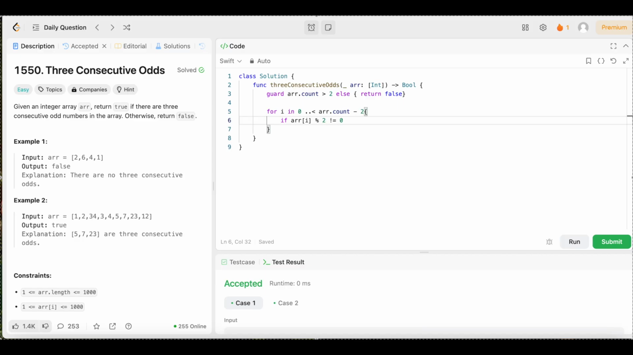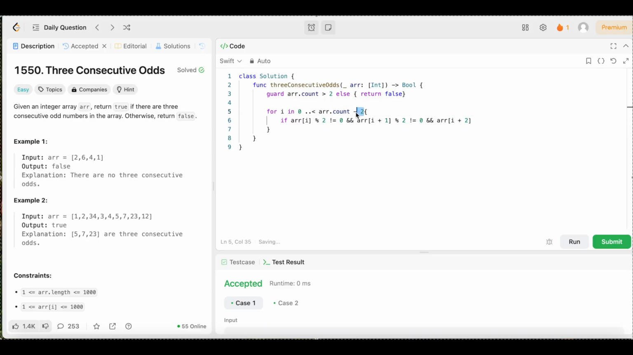So for that, we're going to say and, 2 ampersands, arr[i + 1] mod 2 does not equal 0. Then we know that number is an odd as well. Then we need to do it one more time for the last number, because remember, we need 3 consecutive numbers. So this time we're going to say arr[i + 2].